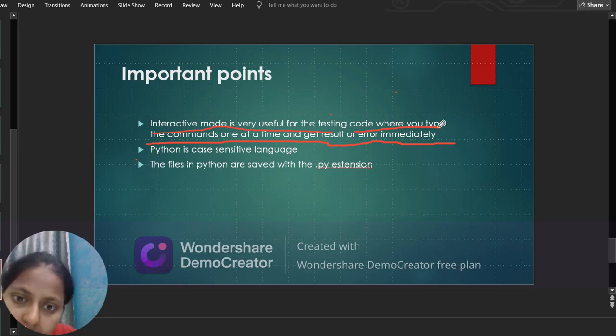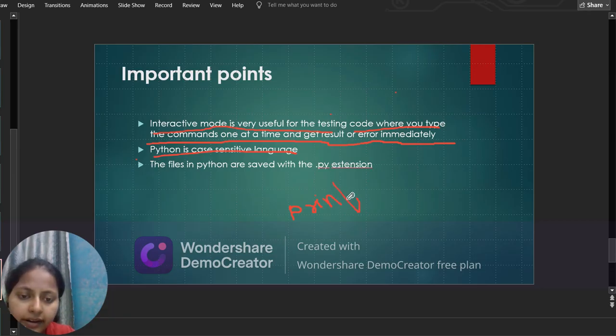Python is a case sensitive language. Python is case sensitive, which means this is a very important point. If I am writing print like this, the syntax is that I have to write print with a small p.